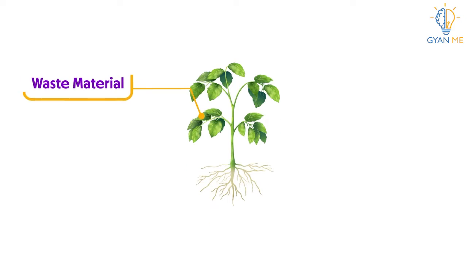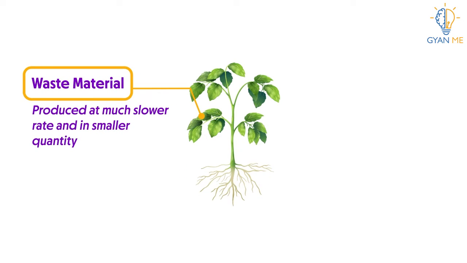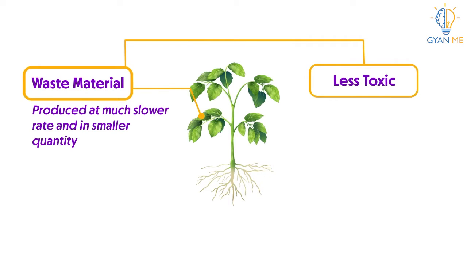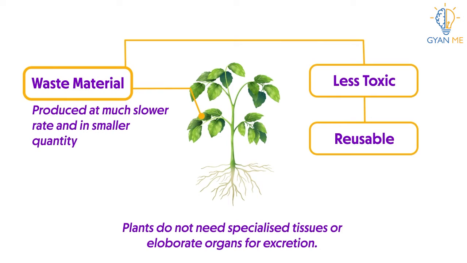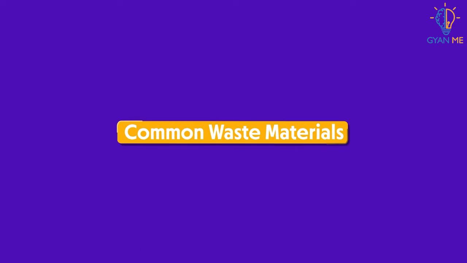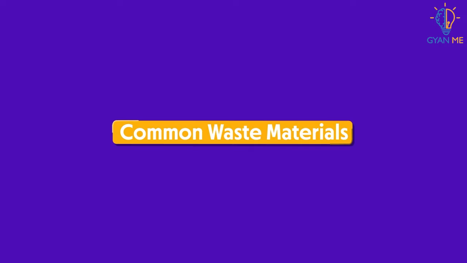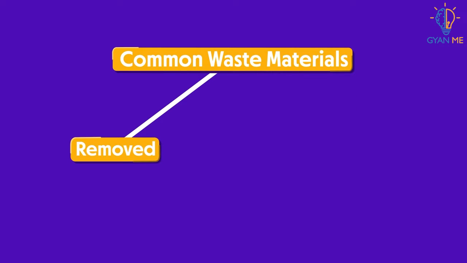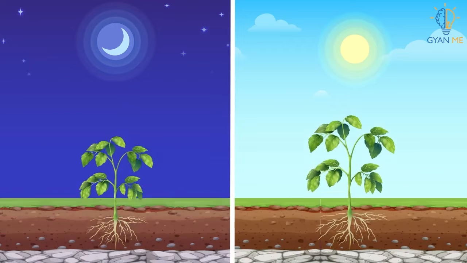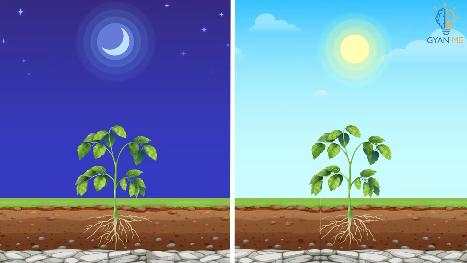To summarize, waste material in plants are produced at a much slower rate and in smaller quantities. They are less toxic and can be reused efficiently by plants themselves. And because of these factors, plants do not need specialized tissues or elaborate organs for excretion. Now let us look at some common waste materials in plants and how are they removed or how are they reused. Simplest of plant waste materials are the gases released during respiration and photosynthesis.